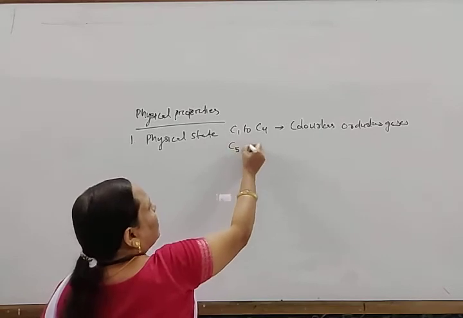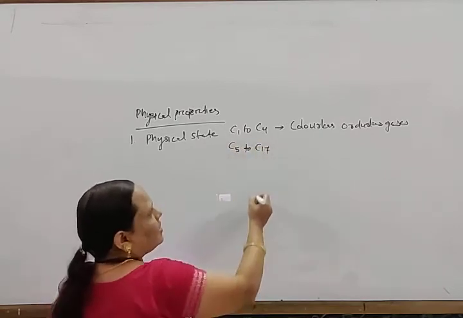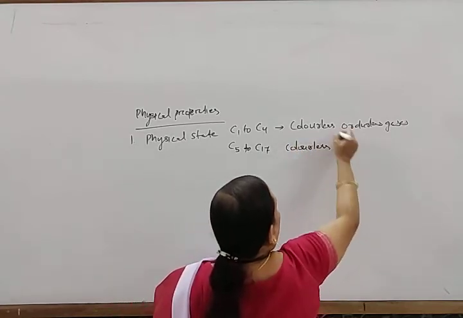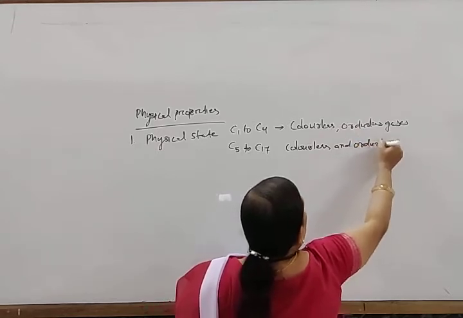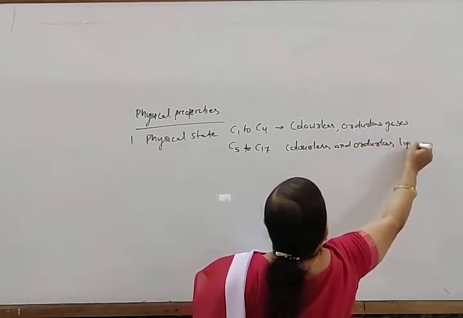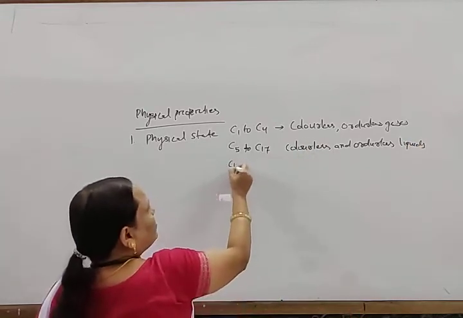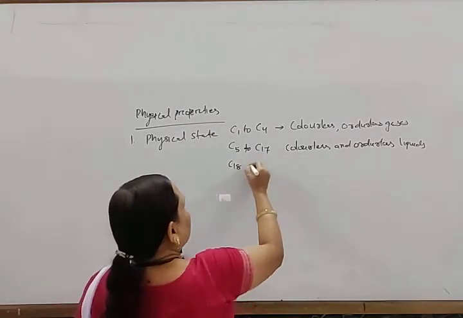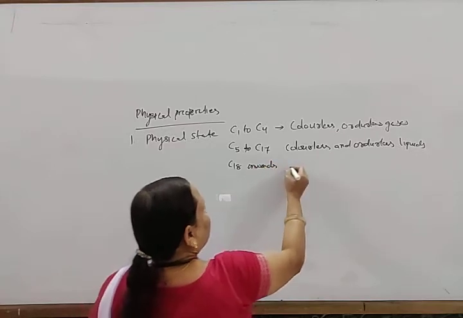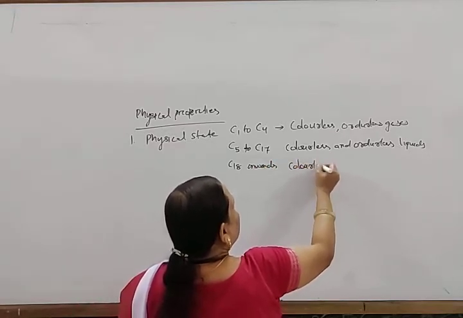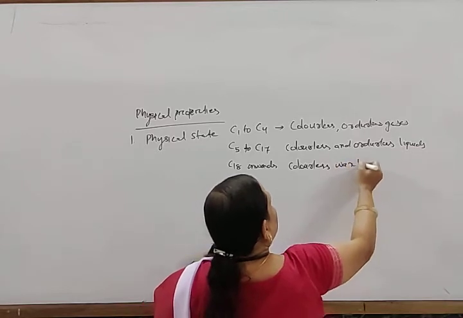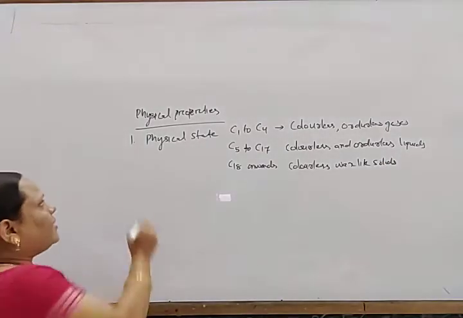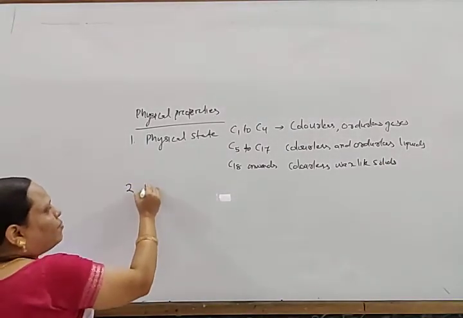Next, from C5 to C17, these are colorless and odorless liquids. And still higher members from C18 onwards are colorless, wax-like solids.